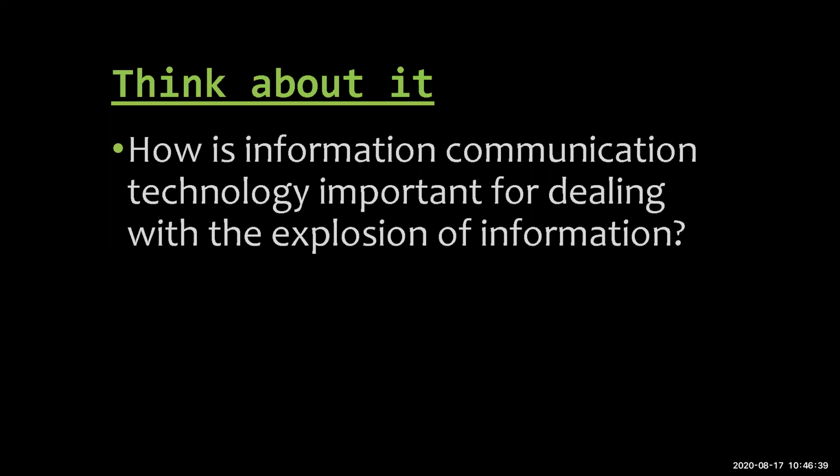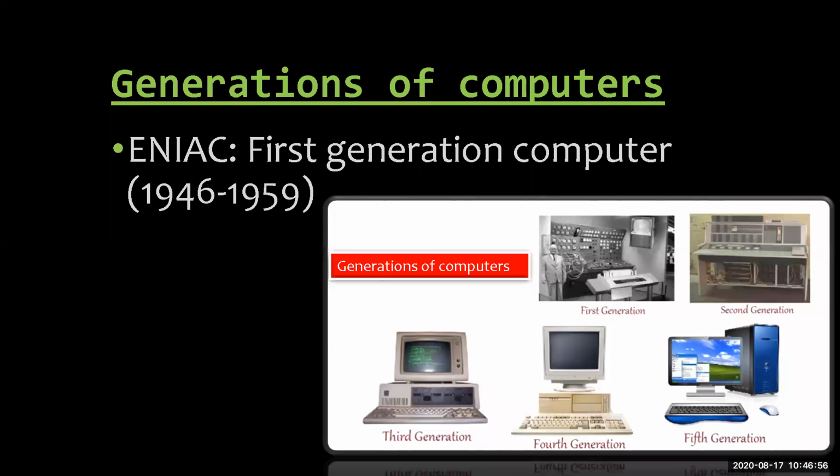Now think about it. How is information communication technology important for dealing with the explosion of information? Now we will see the use of ICT, how it can spread knowledge amongst many generations. First we will see the generations of computers. Do you know when the first computer was used? The first computer was used in the period 1946 to 1959. It is known as ENIAC.